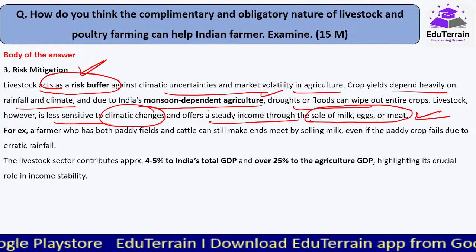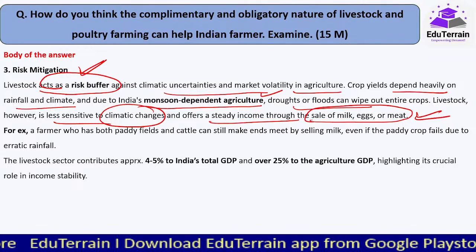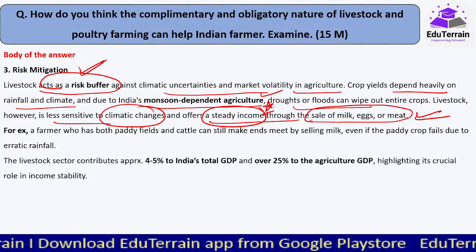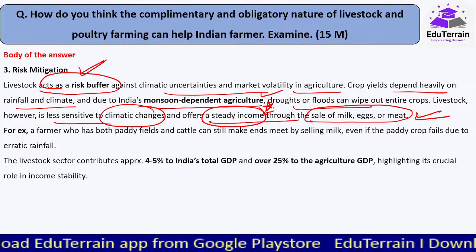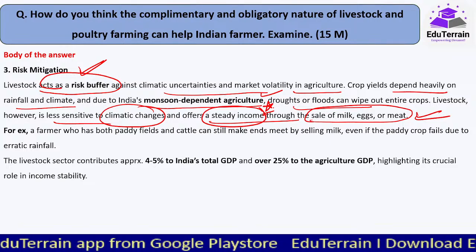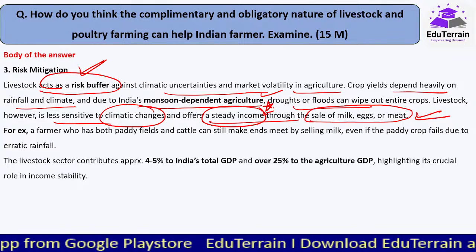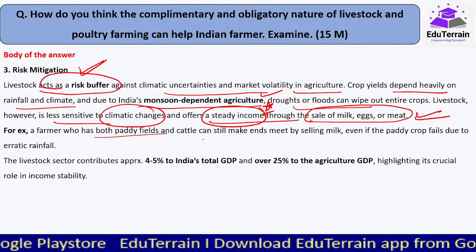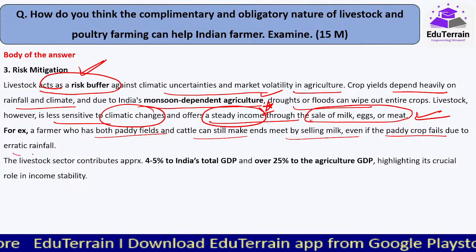That's why whenever livestock farming, that is dairy farming or poultry, we always use this word steady income. मतलब daily basis में, if not daily, at least every 2 to 3 days the farmer keeps on getting income through the milk, meat, the eggs, etc. Okay. For example, a farmer who has both paddy fields and cattle can still make ends meet by selling meat even if the paddy crop fails due to erratic rainfall.